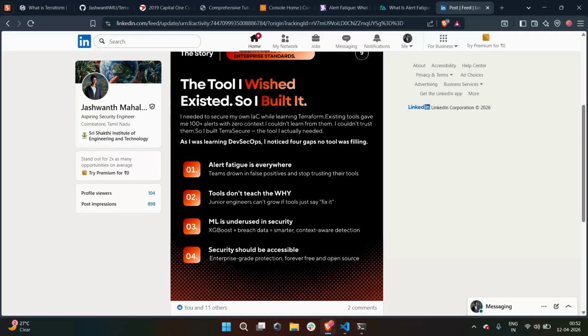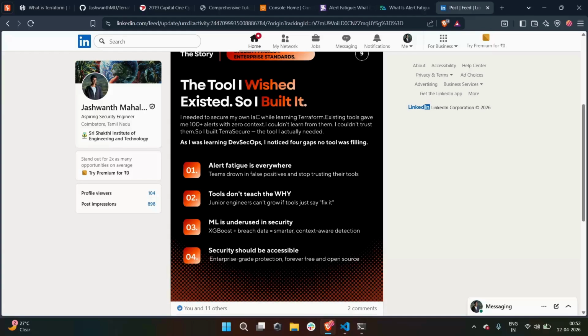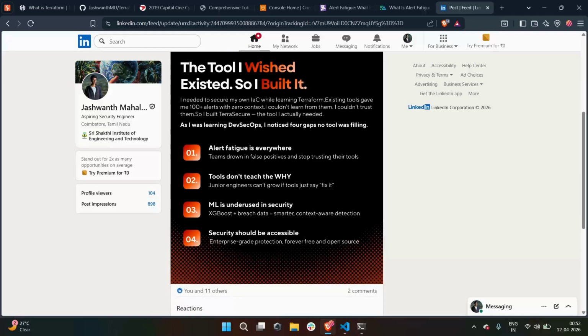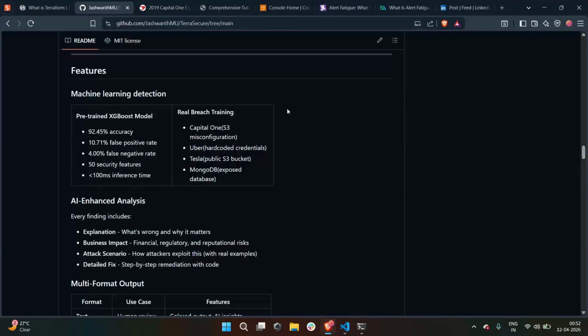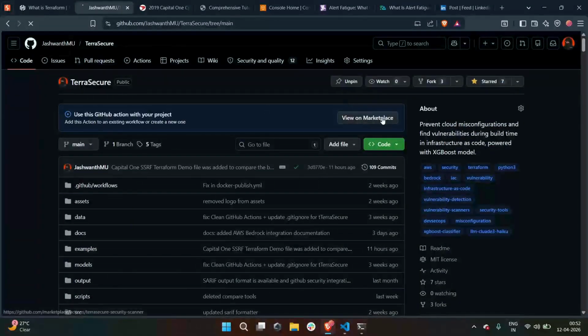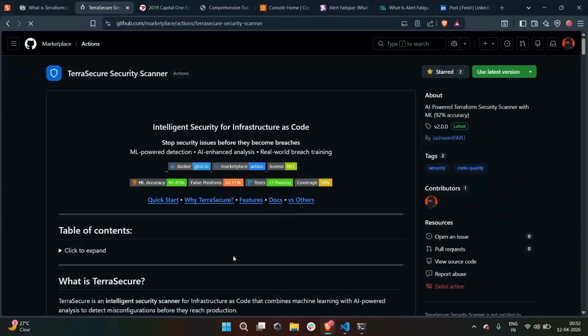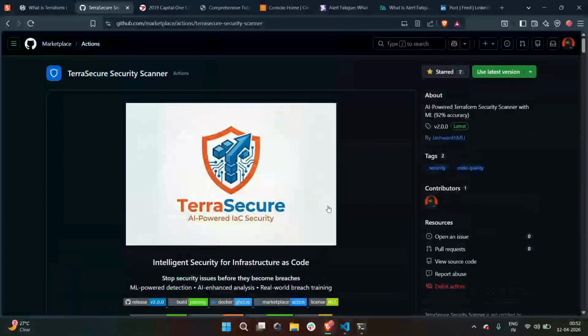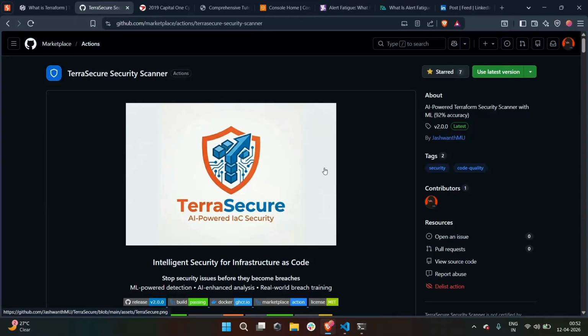The eighth video will be SARIF output and GitHub Security tab integration, turning findings into real-world scanning alerts. The ninth video will be publishing TerraSecure as a GitHub Marketplace Action. I actually published a GitHub Marketplace package, so you will get that whole package in the Marketplace. And the tenth video will be testing CI/CD and future plans.